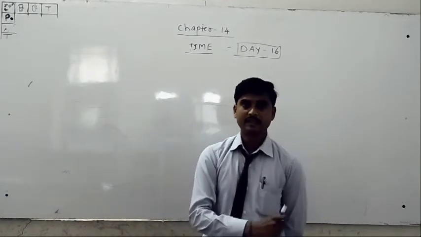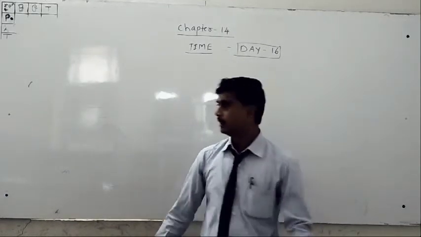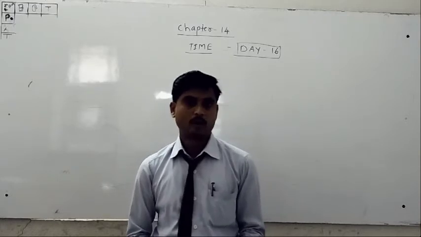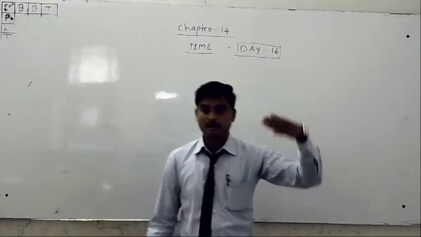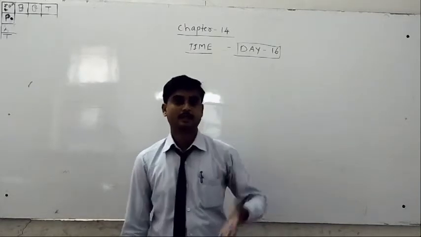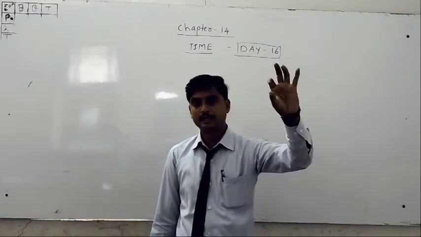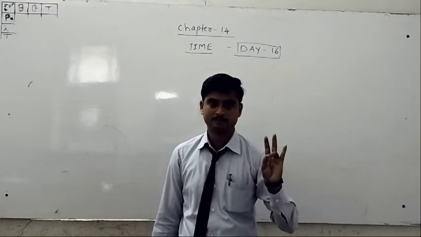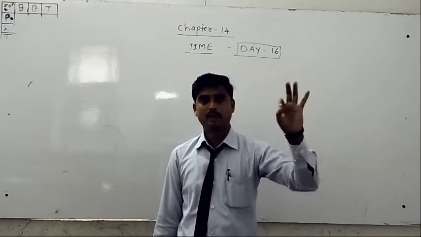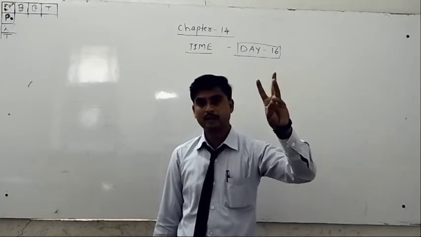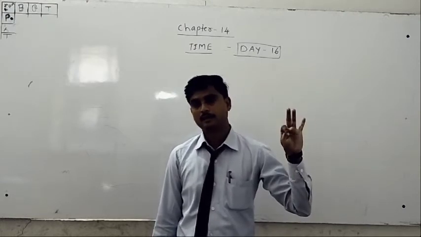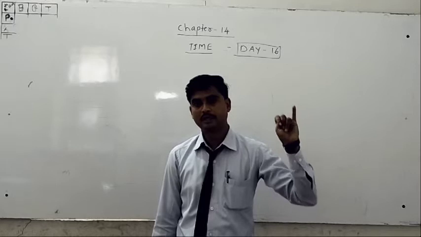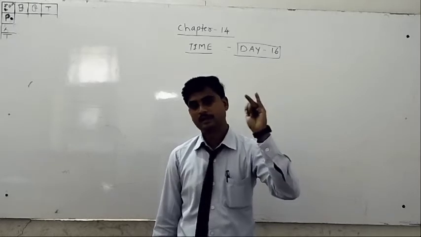Now tell me the total number of days in a week. 1 week has how many days? Yes, it is 7 days. Tell me the names of the days. Sunday, Monday, Tuesday, Wednesday, Thursday, Friday, Saturday.